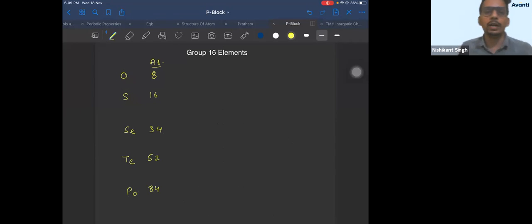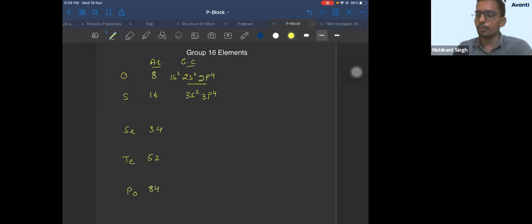That's not required for you, Athar. This is sufficient. Okay? Now, if you take their electronic configurations, for oxygen, if you want to write the full one, 1s2, 2s2, 2p4. So last shell configuration is 2s2, 2p4. Sulfur will be 3s2, 3p4.